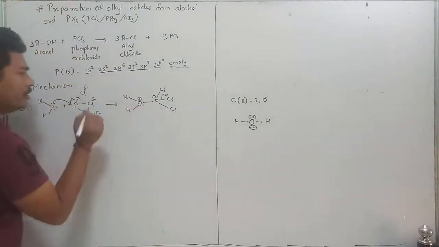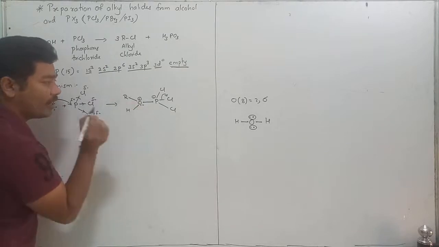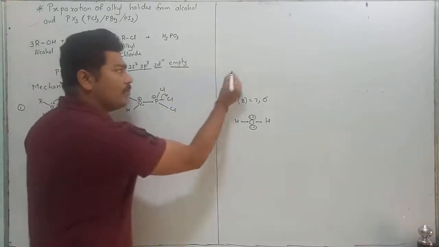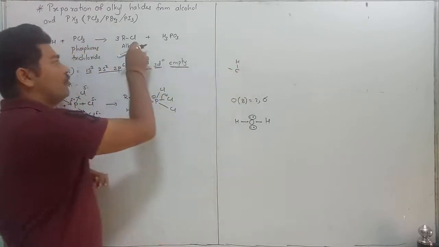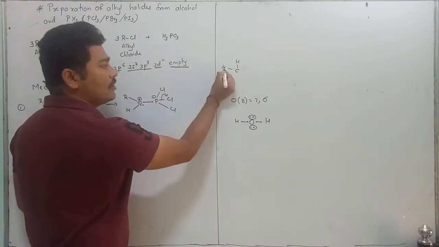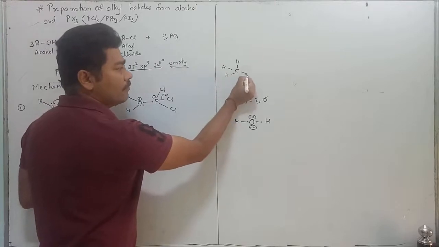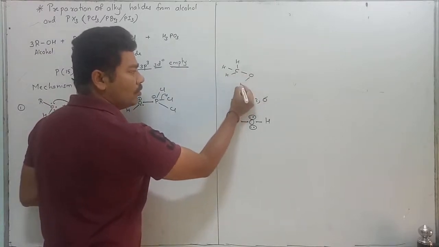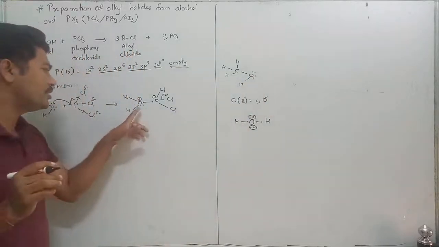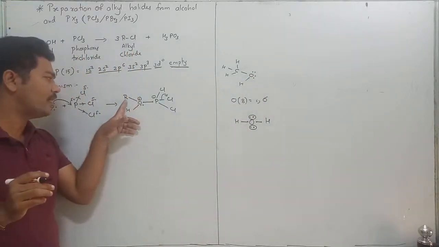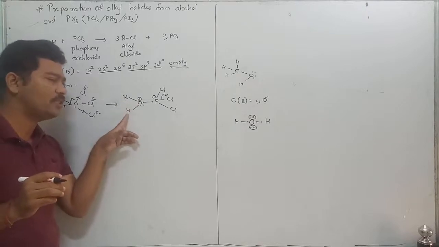Now oxygen will attract the electron from R. Consider R stands for an alkyl group, as we have said, for example methyl, CH3. A question arises: why does this positively charged oxygen attract the electron from R and not from H?